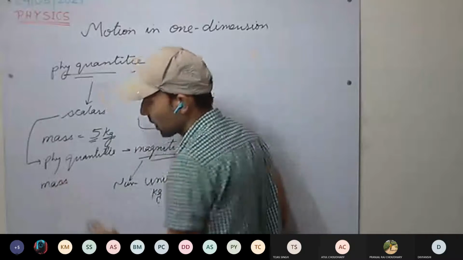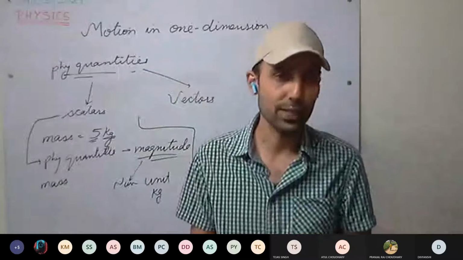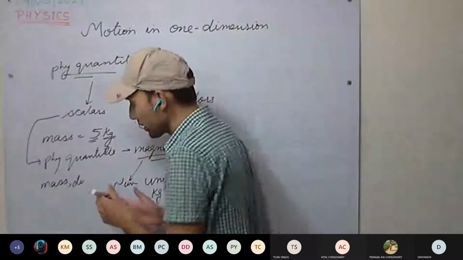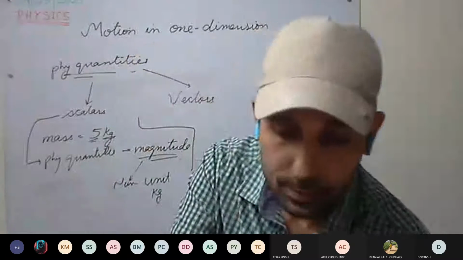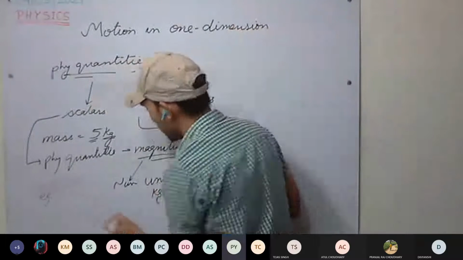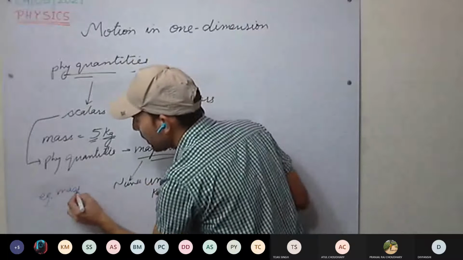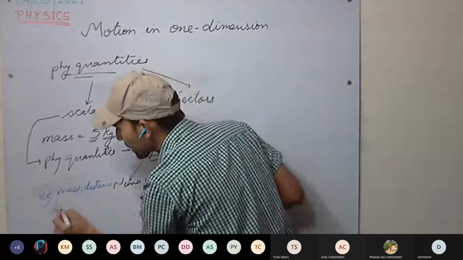Mass, or distance. For example, I covered 5 kilometers on a cycle today. That is also a scalar. Examples of scalars: mass, time, distance, density, length.